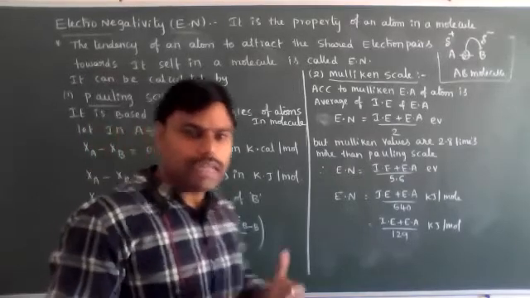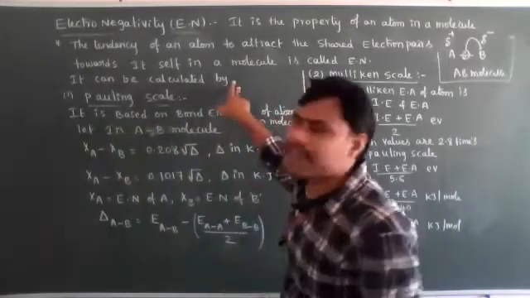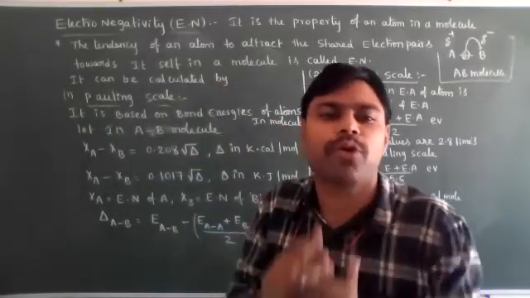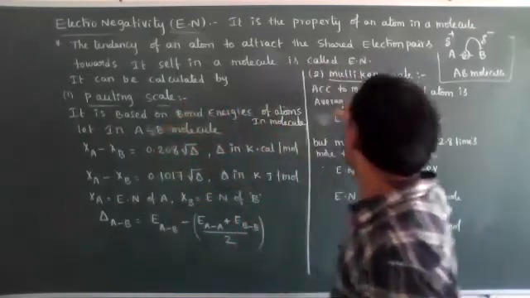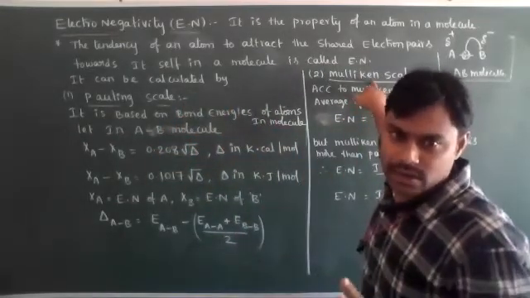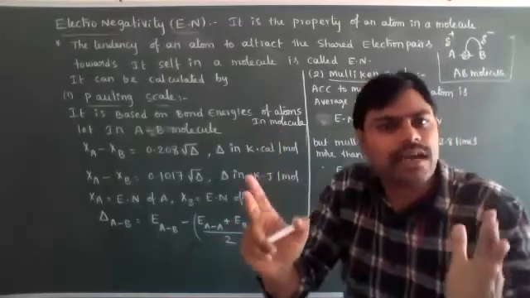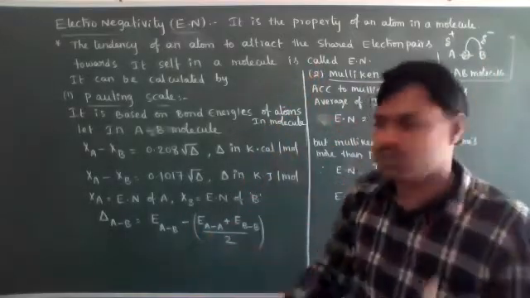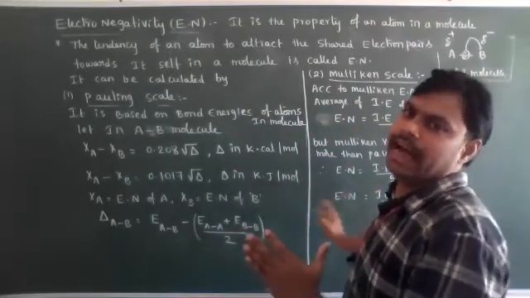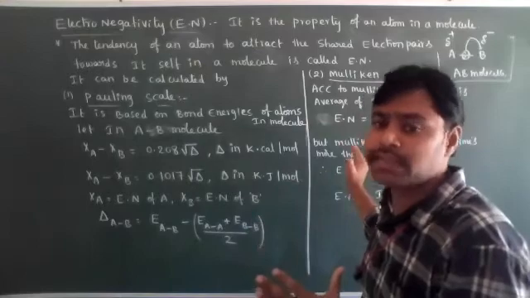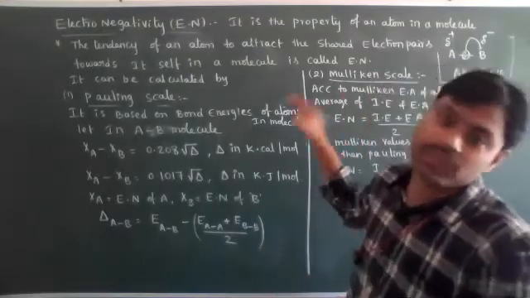Okay. Listen. The next concept: electronegativity can be calculated by two important scales. One is the Pauling scale, and the second is the Mulliken scale. First we will discuss the Pauling scale only. Later we will discuss the Mulliken scale, variation in groups and periods, and important applications.